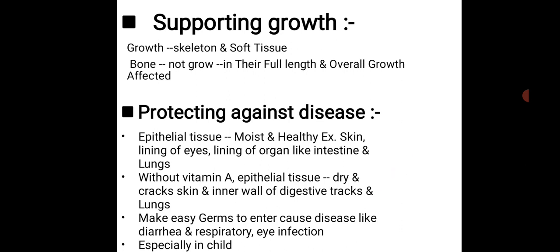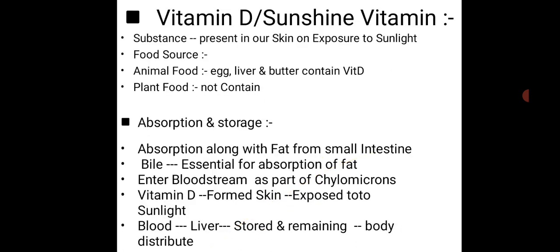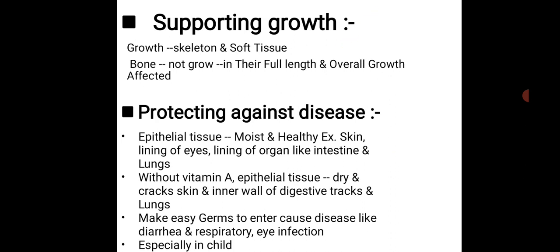Deficiency of vitamin A causes these kinds of problems, especially in children in the growing stage, because it is very much required for development. If there is vitamin A deficiency in childhood, the skeleton and the soft tissues are not fully developed because of this reason.